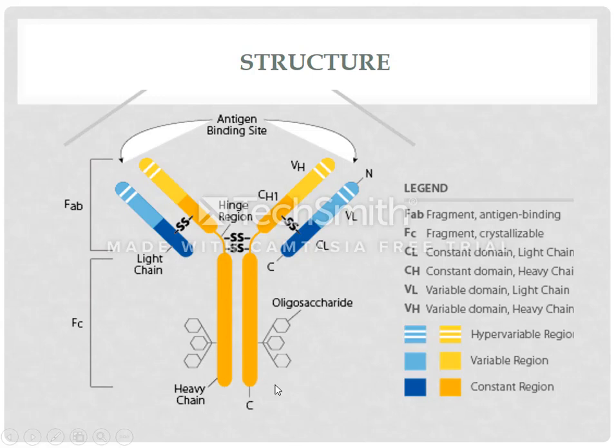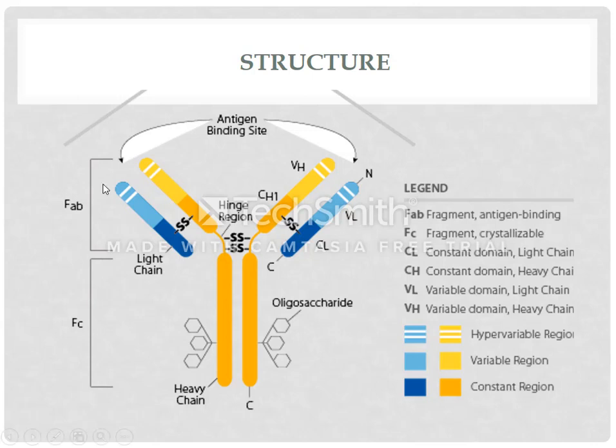This region is responsible for attaching to the surface of a cell. For example, this portion has receptors on various cells. Let's suppose placenta. If we consider this antibody as IgG, which we will explain later, IgG antibodies will have specific receptors on the surface of placenta. Similarly, there are specific receptors for this antibody on the surface of macrophage.